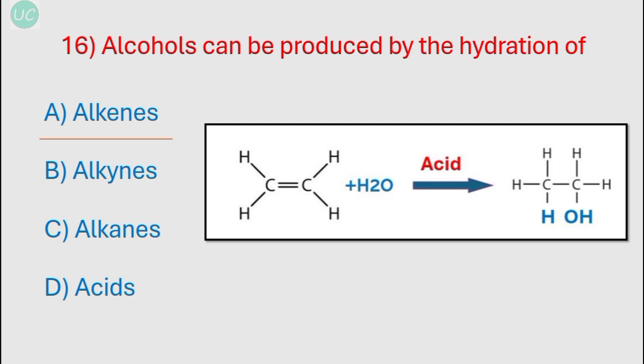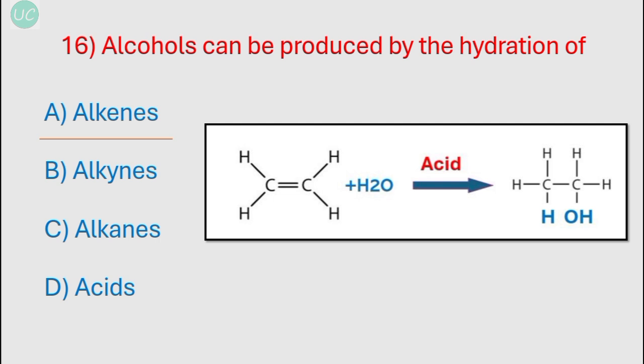Okay, and option C, that is alkanes. Alcohol cannot be produced by the direct hydration of alkanes because alkanes are saturated hydrocarbons with only single bonds, making them unreactive towards direct water addition. And acids themselves don't take part in the reaction, as in they act as a catalyst in the hydration process, meaning the reaction needs an acid to proceed efficiently. So the correct option over here is option A, that is alkenes produce alcohol with the hydration reaction in presence of an acid.